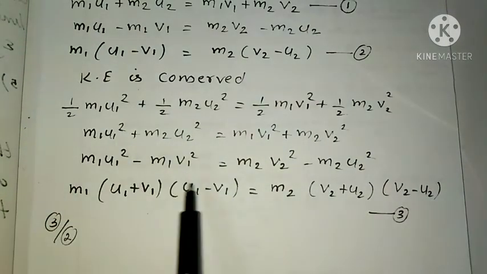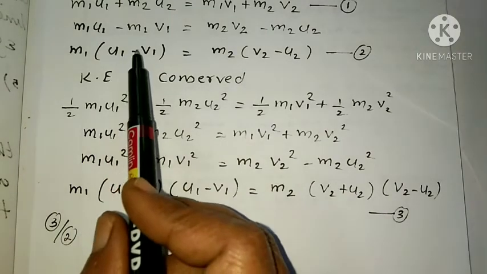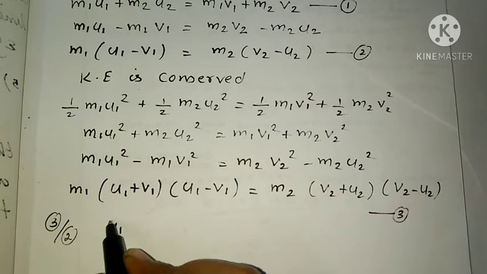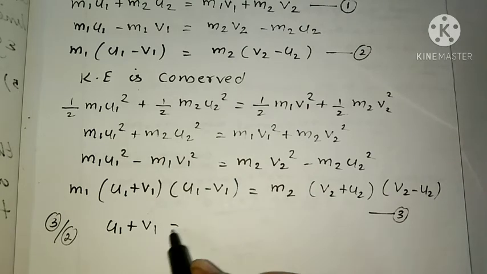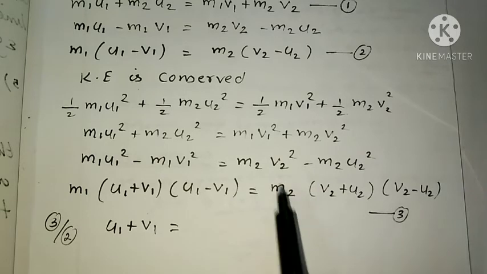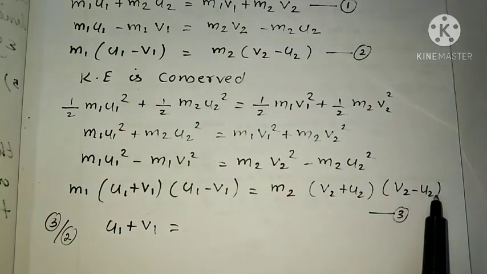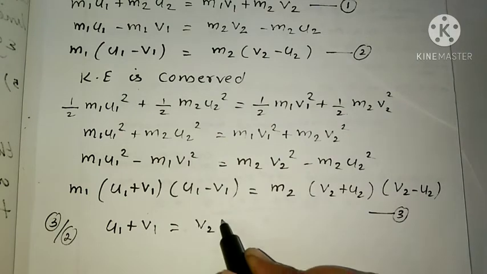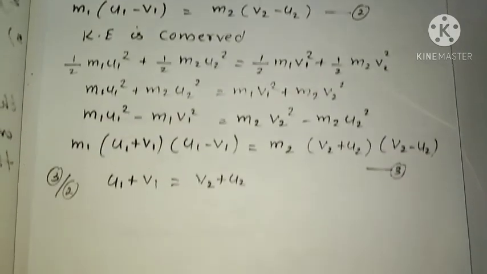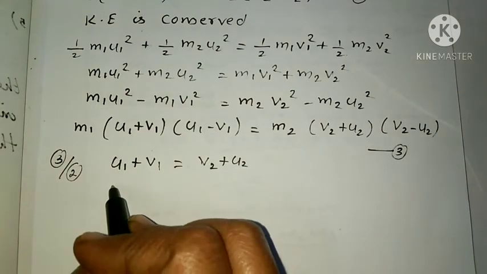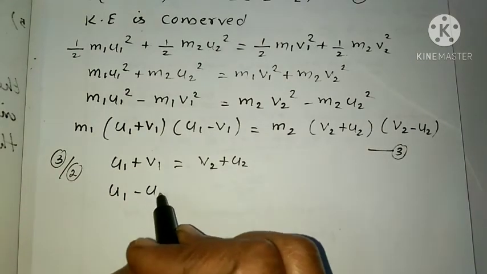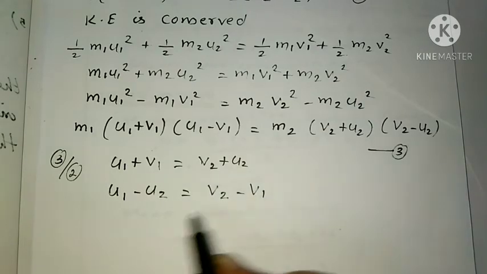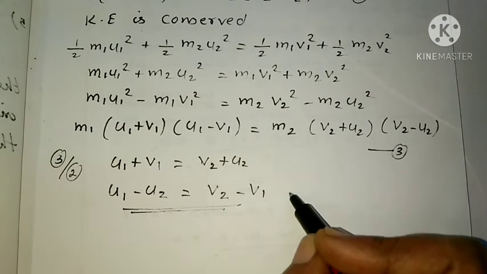Okay, m1 will cancel. Then u1 minus v1, that also will cancel. So what is the remaining? That is u1 plus v1, that is equal to, and on this side, m2 and m2 we can cancel, v2 minus u2 we can cancel. Then what is remaining? v2 plus u2. So from this again we can write u1 minus u2 equal to v2 minus v1. That is equation number 4.